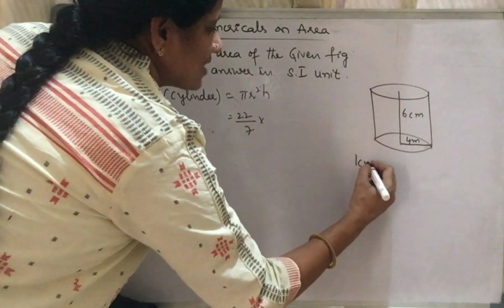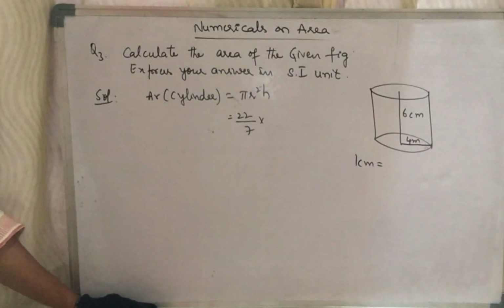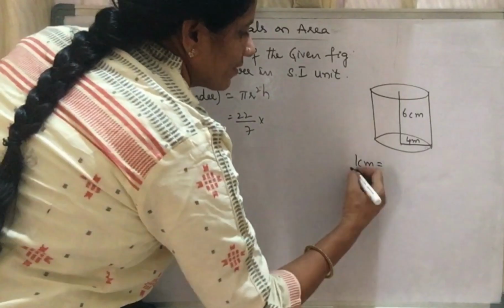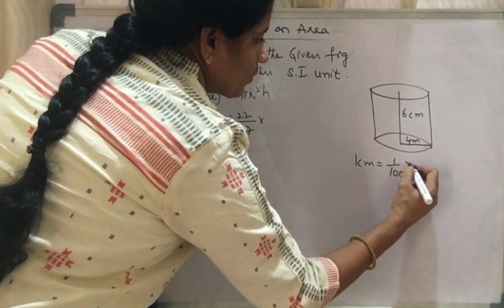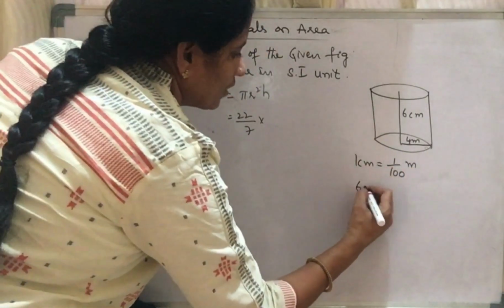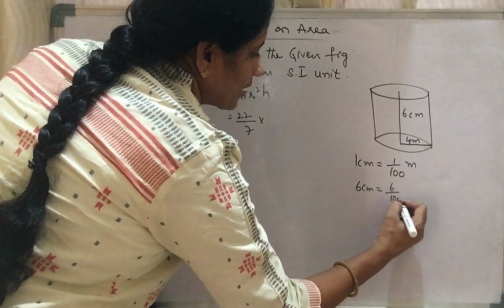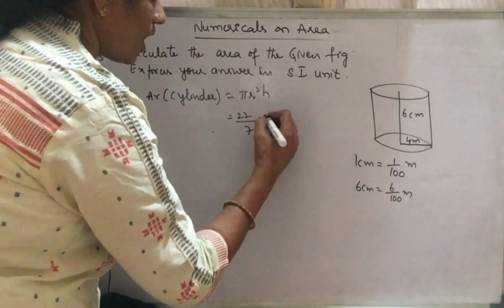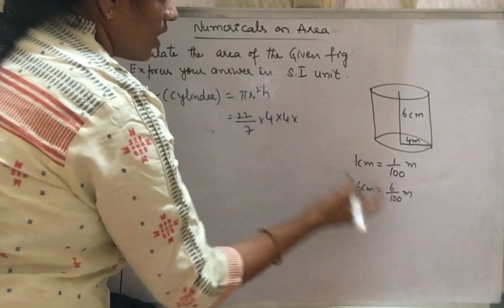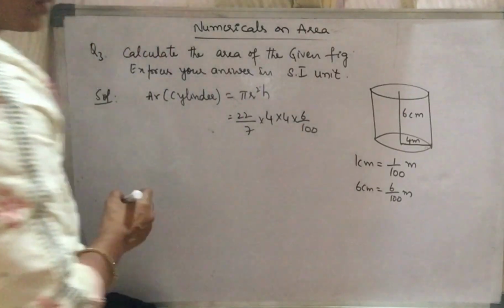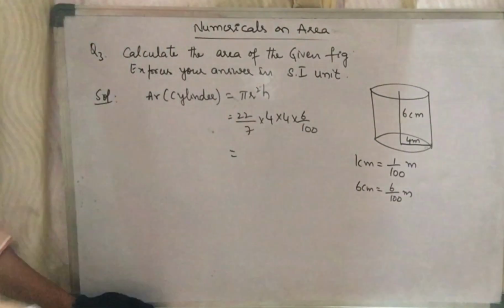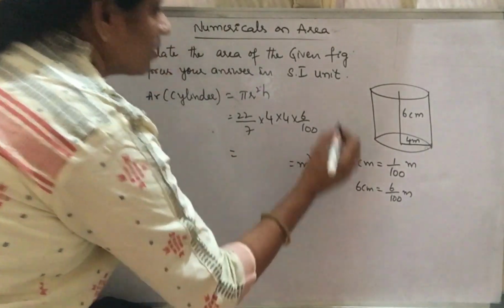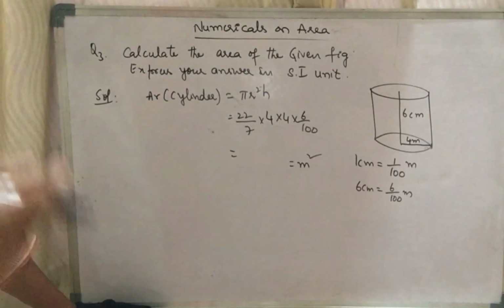So 1 centimeter is equal to how many meters? 1 meter is equal to 100 centimeters, so 1 centimeter is equal to 1 by 100 meters. So for 6 centimeter, it is 6 by 100 meters. So r is 6 by 100 and height is 4 meters. So just calculate the answer, that will be the final answer which you will be expressing in meter cube. This is how you have to solve.